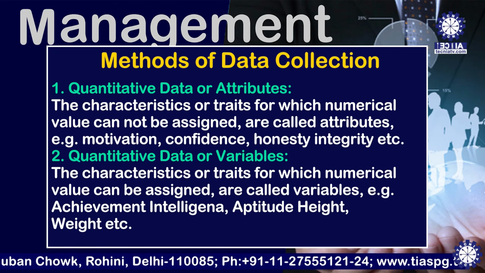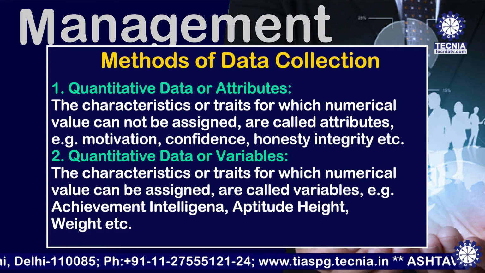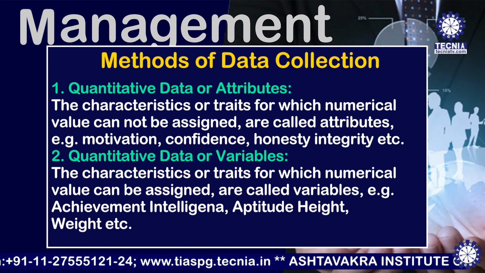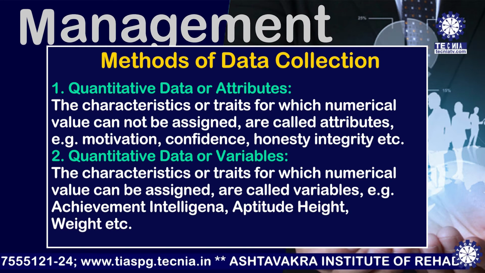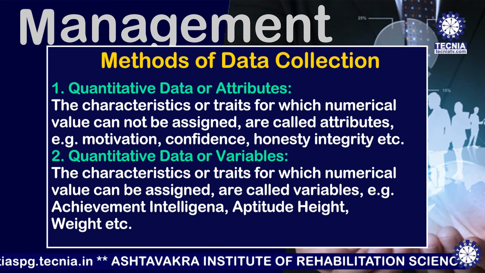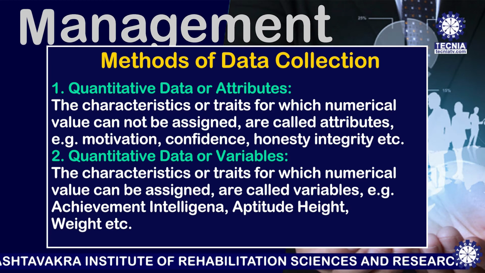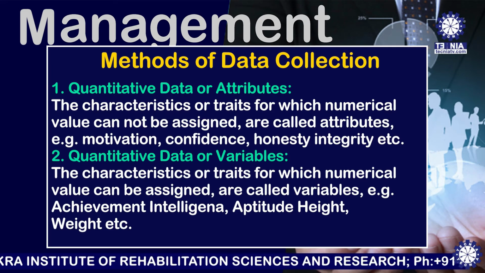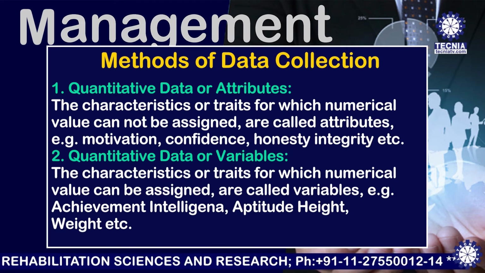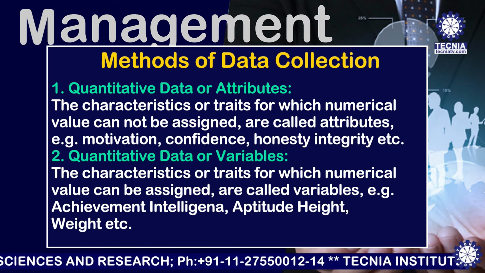Now, what is qualitative data or attributes? The characteristics or traits for which numerical value cannot be assigned are called attributes. Example, motivation, confidence, honesty, integrity, etc. Now, what is quantitative data or variables? The characteristics or traits for which numerical value can be assigned are called variables. Example, achievement, intelligence, aptitude, height, weight, etc.